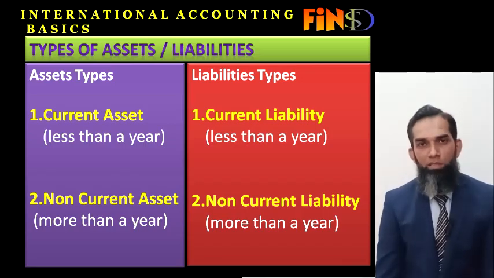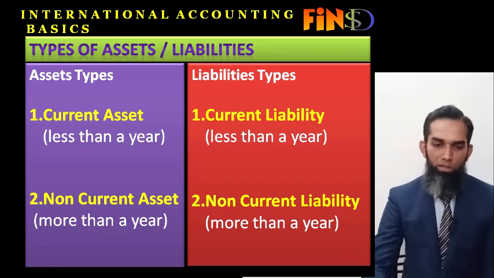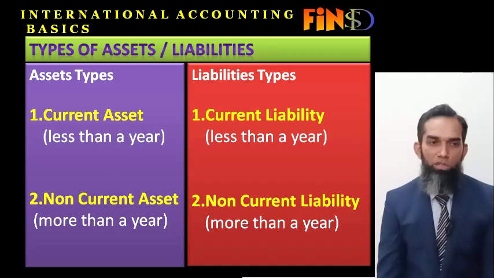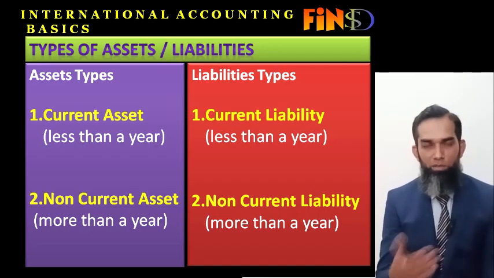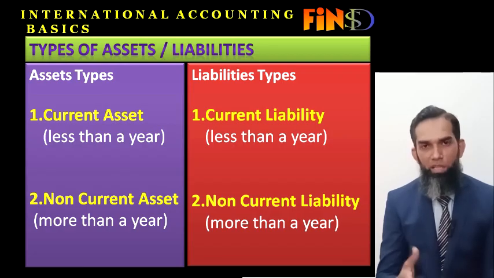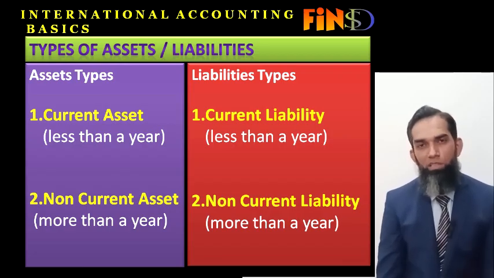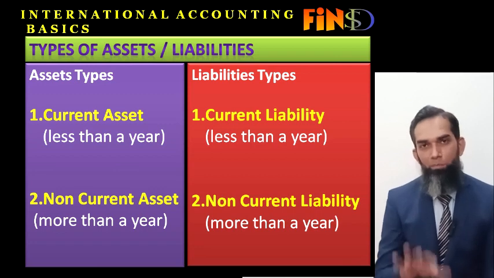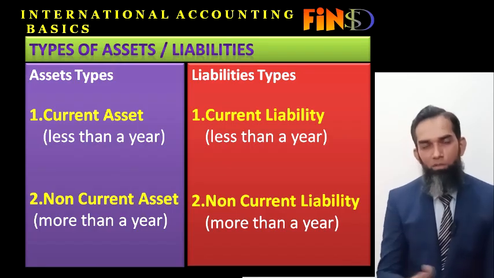All over the world, balance sheets show current assets and current liabilities, and non-current assets and non-current liabilities, to make sure the user of the financial statement knows that this asset is readily convertible into cash within 1 year, and that liability the company has to pay within 1 year. So they can easily calculate financial ratios based on these values, to see whether the company is sound enough to cover its working capital within a period of 1 year or not.